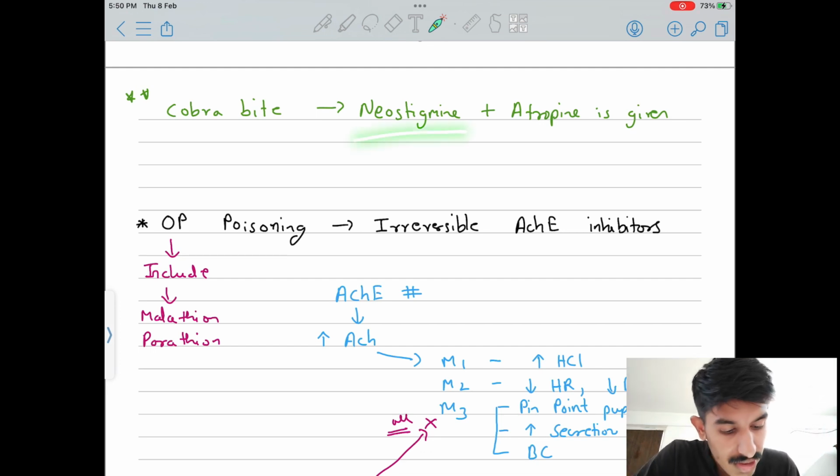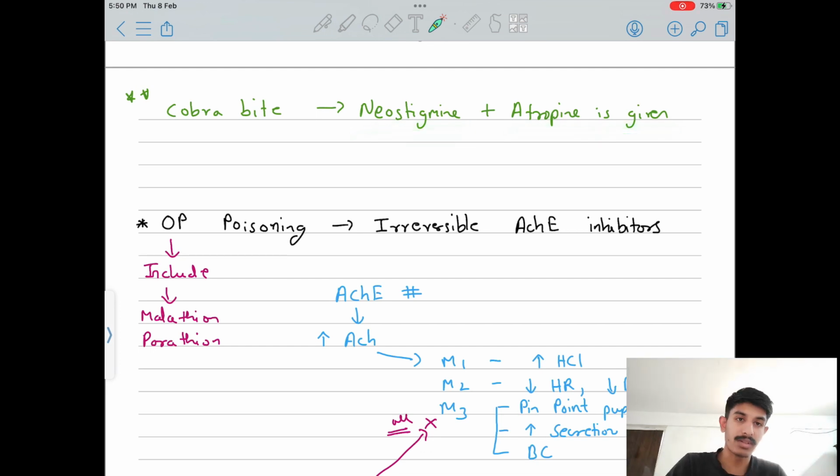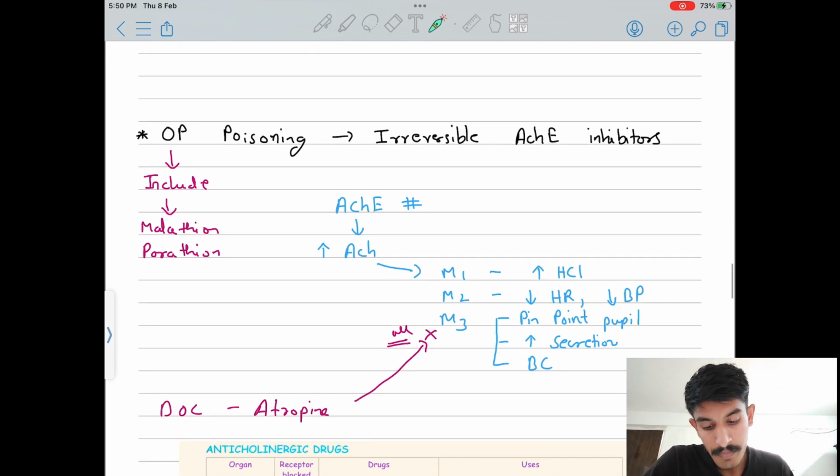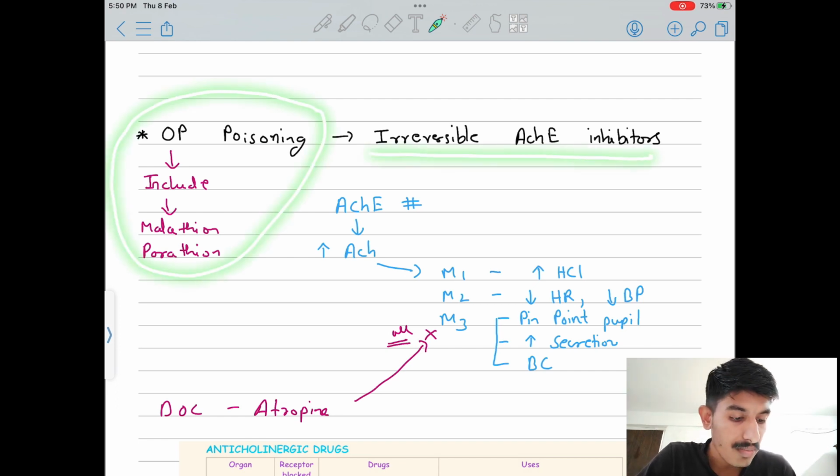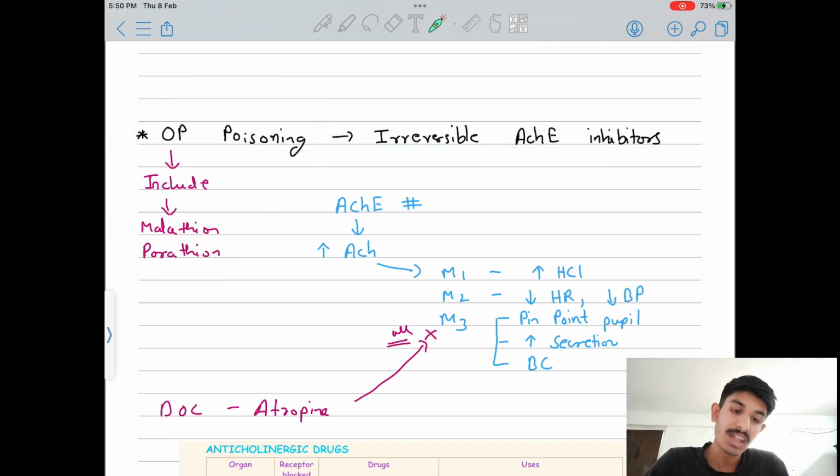You will give neostigmine with atropine added to it. Okay, this thing you must remember, because this question came in a few exams: if a patient comes to you with a cobra bite, what will be the treatment? Remember this. Next we will move to OP poisoning, or irreversible acetylcholinesterase inhibitors.